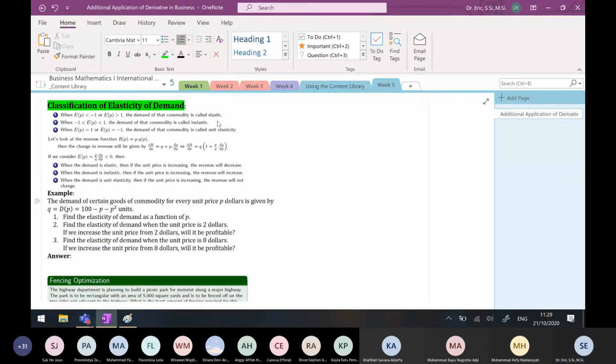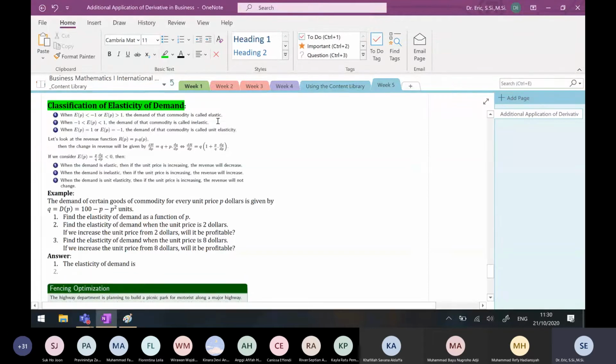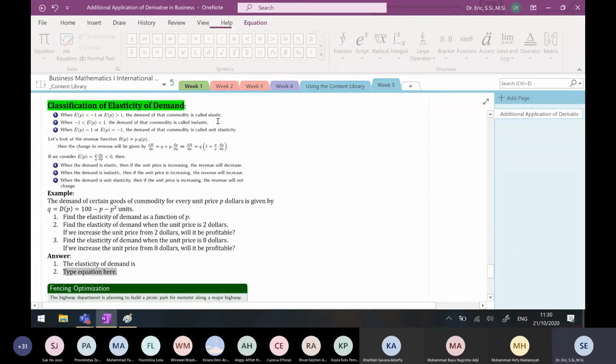So, the first one, the elasticity of demand. Don't forget, always use a full sentence. The elasticity of demand is EP.